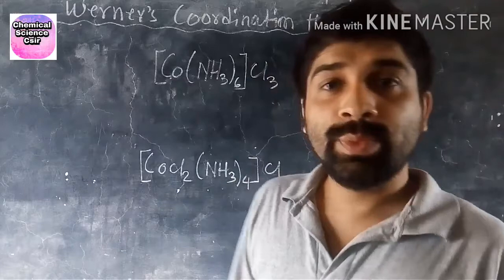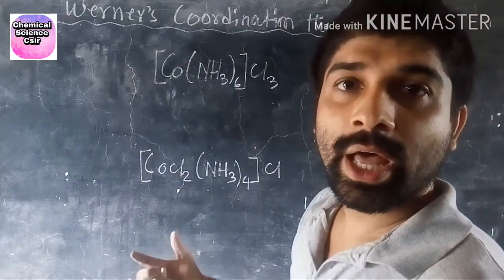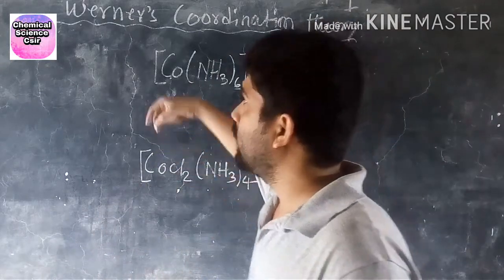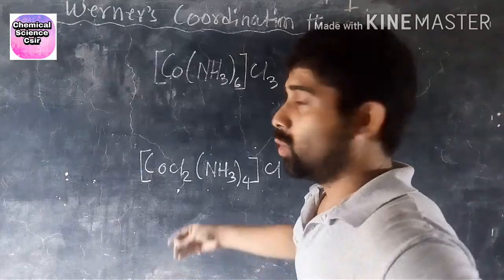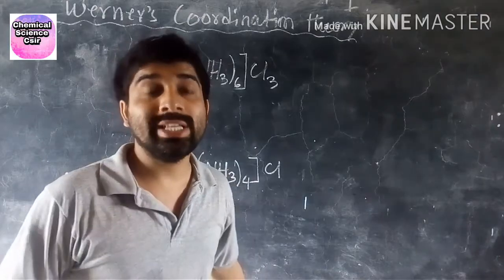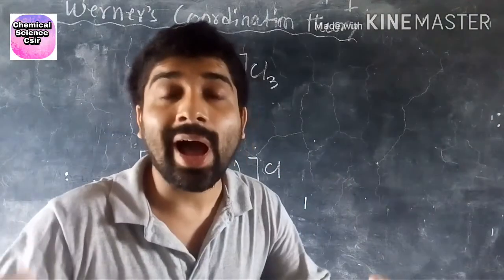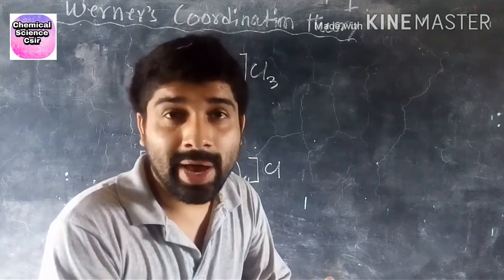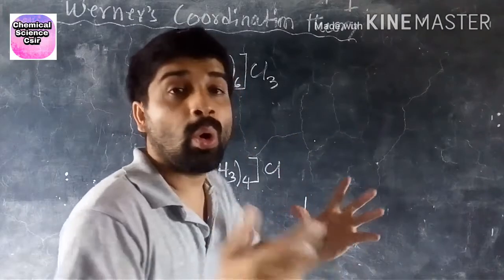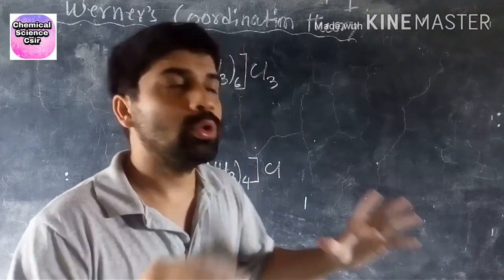Hello everyone, in this video I will discuss Werner's coordination theory. From an exam point of view, I will discuss the theory part. See, this is a complex. First of all, you have to know which one is the central metal atom, which one is the ligands, which one is the counter ion or ionization pair, which one is the coordination pair, and what is the coordination number or ligancy.